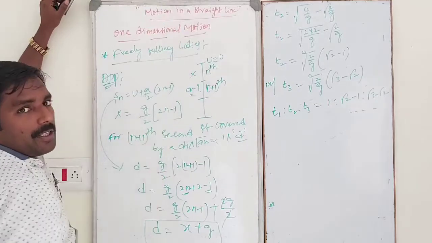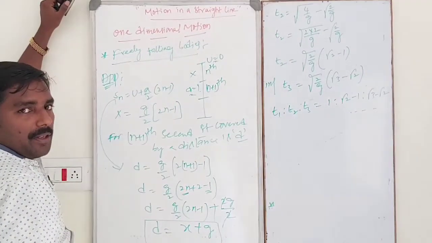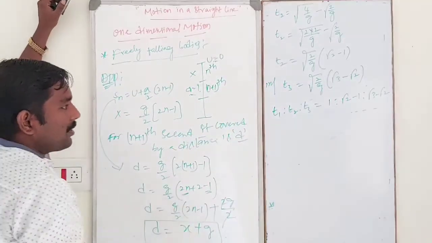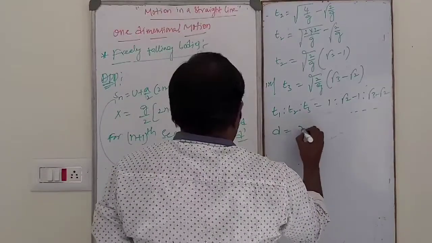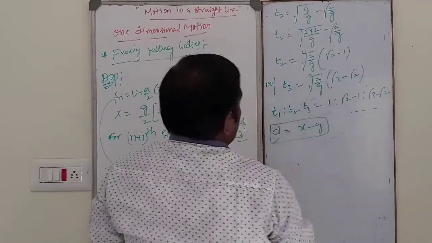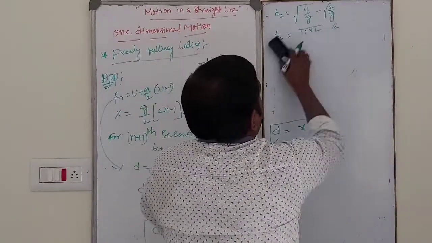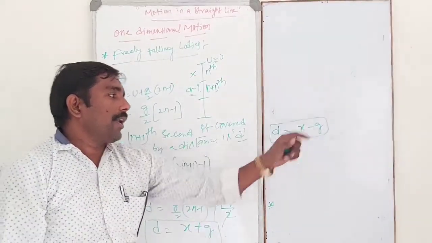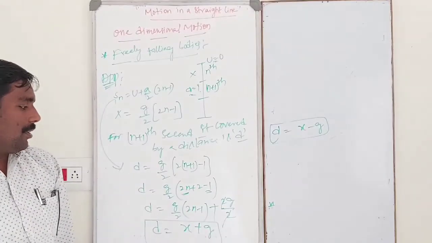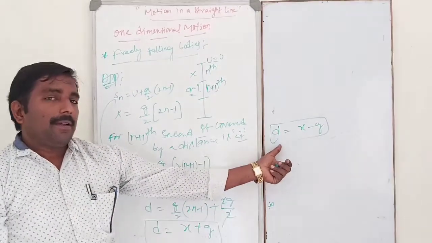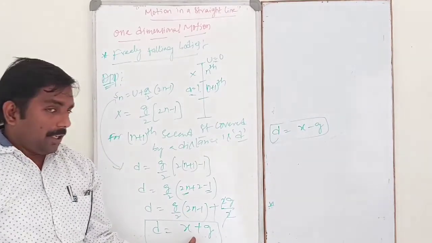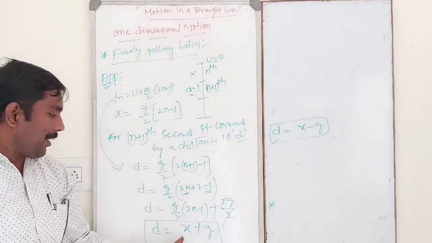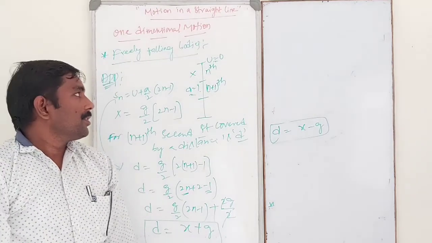In case of a vertically projected body, the distance traveled by the body in the next, n minus 1 second, instead of plus I will take negative. d is equal to x minus g. This is the distance traveled by the body in case of vertically projected bodies, in the n minus 1 second. d is equal to x minus g. This is for vertically projected bodies. Next, the n plus 1 case is for freely falling bodies, where the distance traveled in the n plus 1 second is nothing but x plus g.